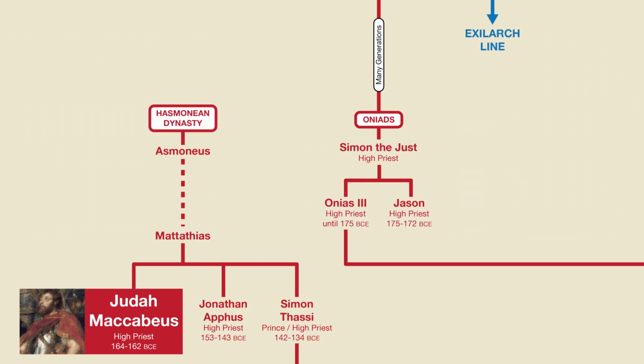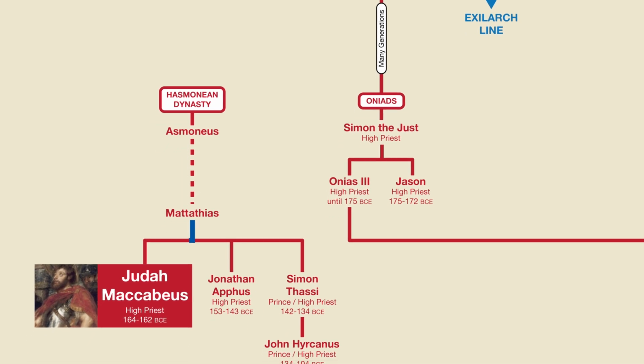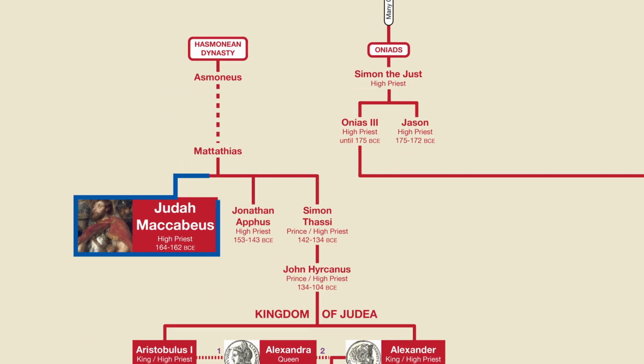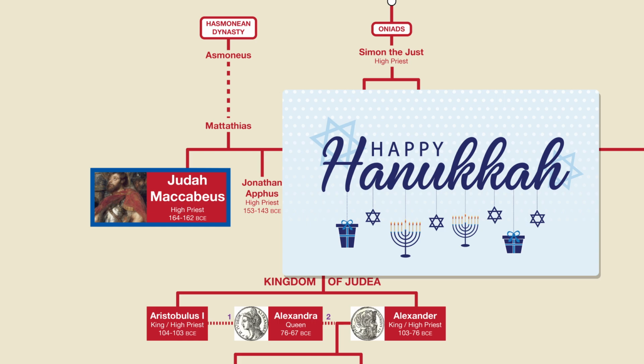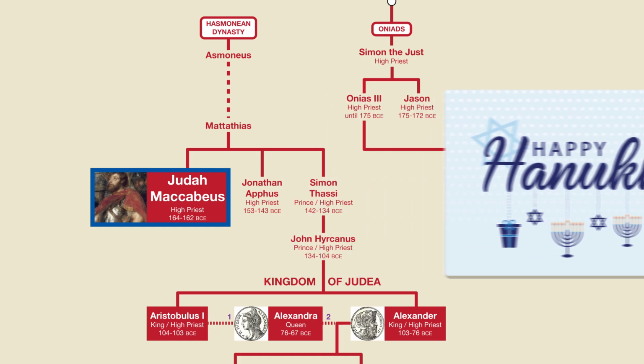At this point, the Oneids fled to Egypt and built another temple there, while a member of a different priestly family, named Mattathias, launched a resistance movement in Judea in the hopes of achieving Jewish independence. Eventually, Mattathias' son Judah Maccabee recaptured Jerusalem from the Seleucids and reconsecrated the Jewish temple, a story that today is remembered through the holiday of Hanukkah. Judah thus became the first high priest of the Hasmonean dynasty.